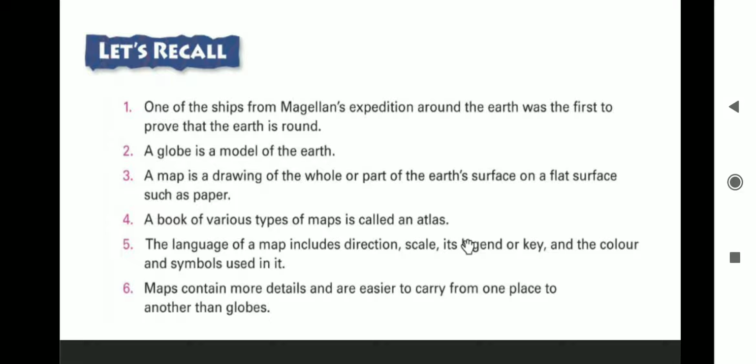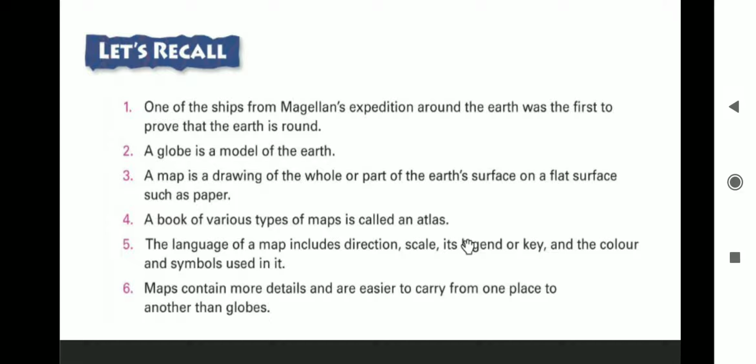A book of various types of maps is called an atlas. Yesterday we had discussed the different types of maps, that is physical, political and thematic maps, and a book containing all the maps is called an atlas. In an atlas you will find maps and maps only.